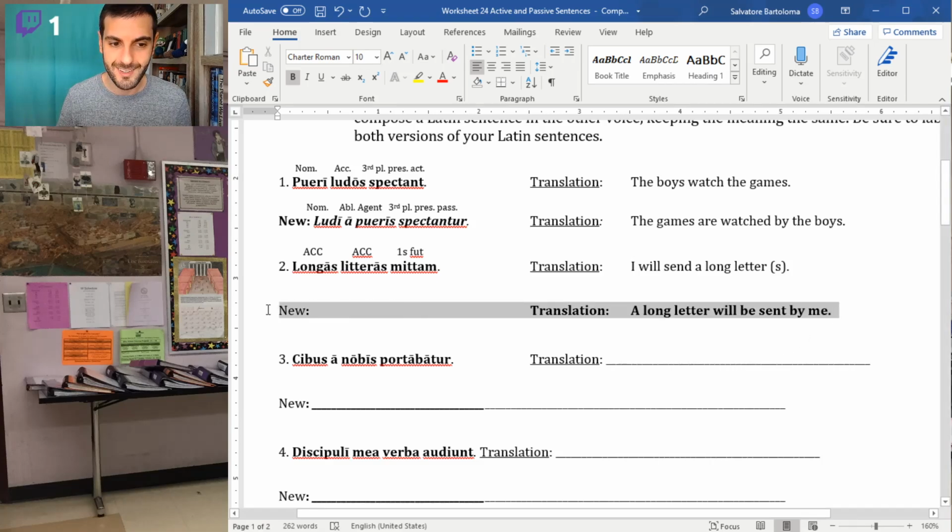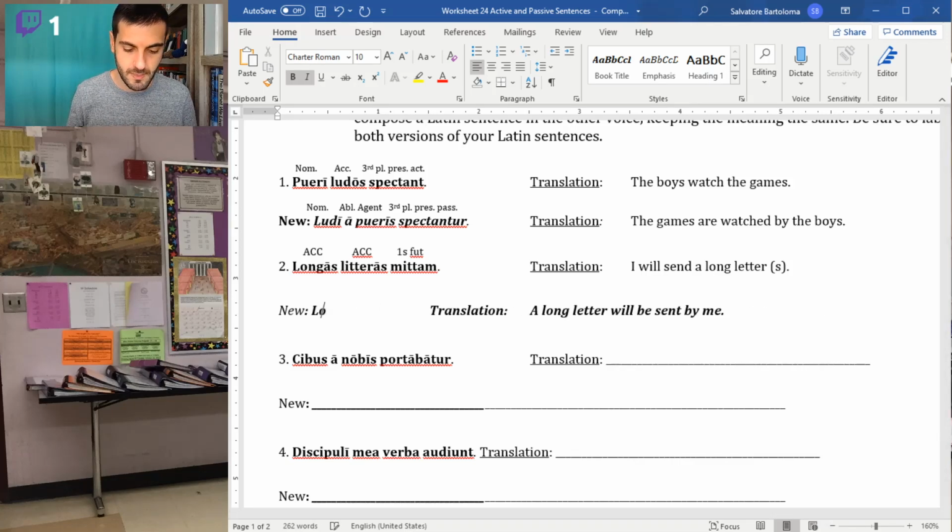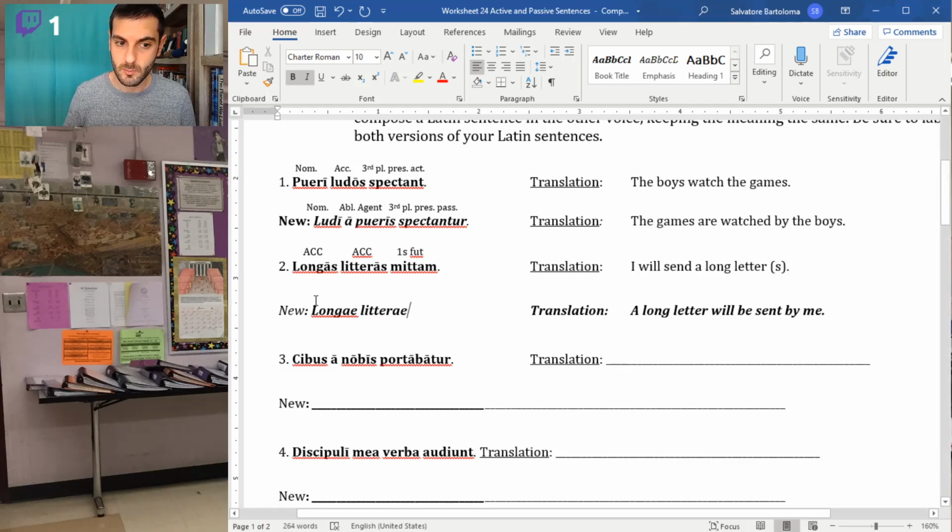So now how are we going to get there, right? How are we going to get to that? Well, think about your new subject. Now your subject is a long letter, right? So longas literas, we're going to make that longae literae. We're going to make that our new nominative.